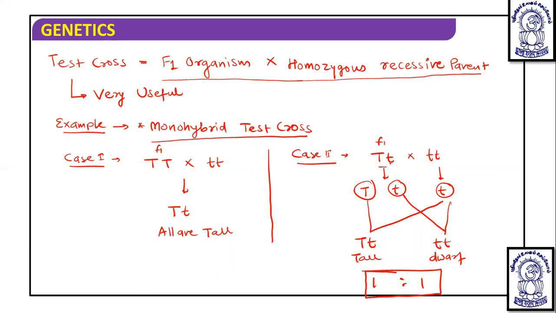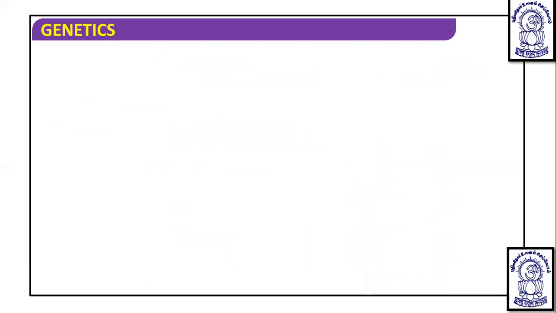Now after this we perform a dihybrid test cross. In a dihybrid test cross, F1 is capital R, small r, capital Y, small y.